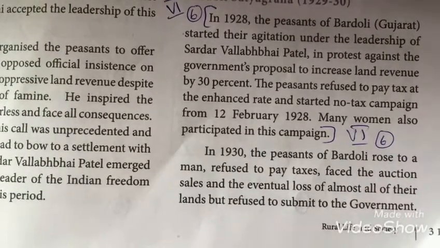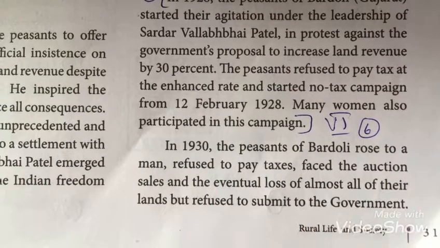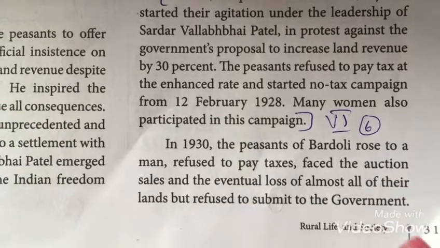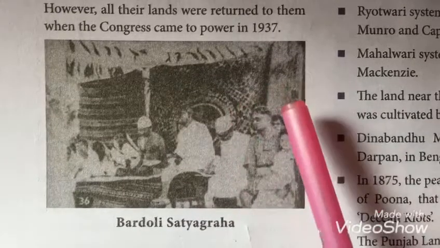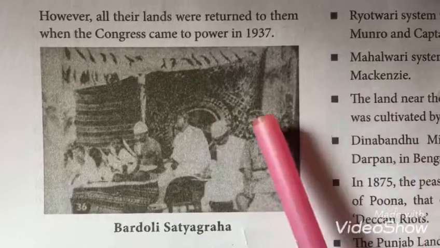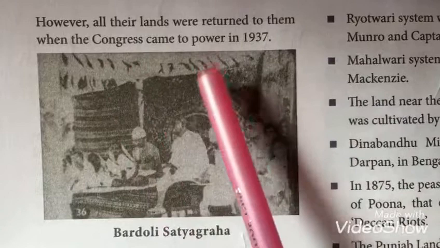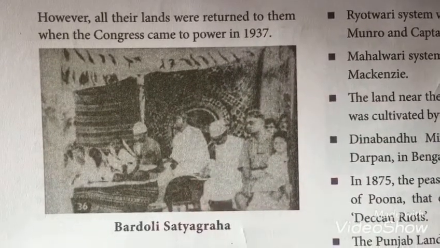That is, they were ready to sell their land even at a lower rate, but they were not ready to submit their land to the government. After that, the lands of the peasants, that is the farmers, were occupied by the government, and then returned to the farmers when the Congress came to power in 1937. So that's all about the Bardoli Satyagraha.